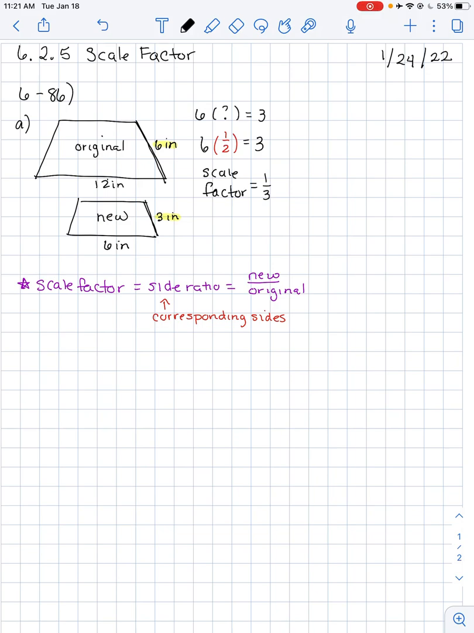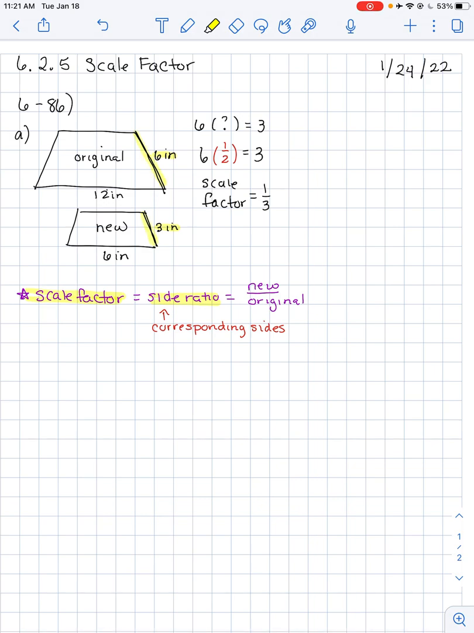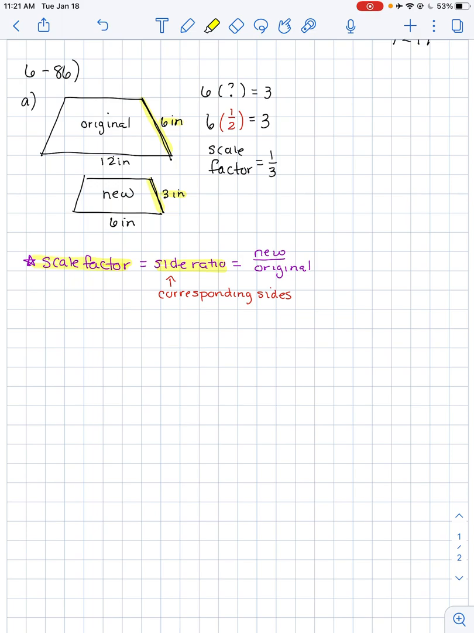So down here, scale factor is determined when you take the corresponding sides, so we use the sides on the right, corresponding sides, and you set it in a ratio where the new side is on the top of the ratio and the original side is on the bottom of the ratio. And that is how you find the scale factor always. So we're actually going to check that using the bottom sides. So since I know this length and I know this length, I'm going to check this by taking the new over the original.